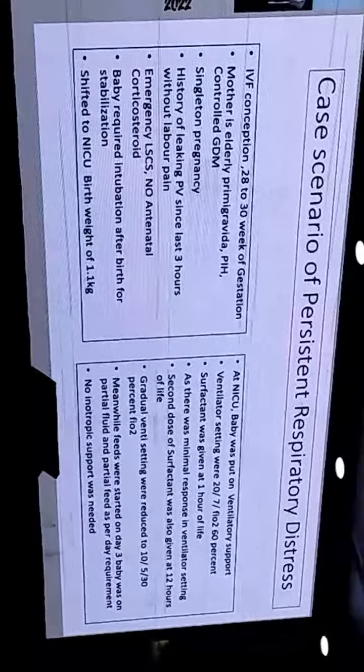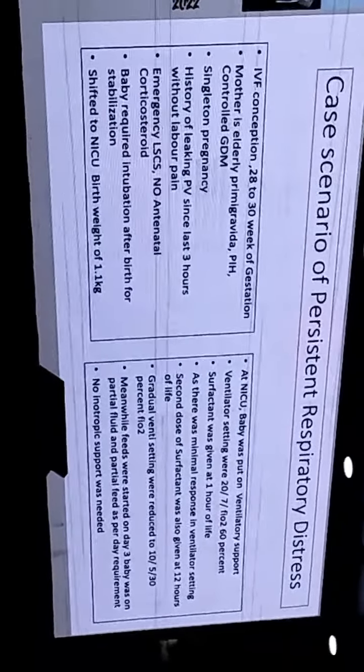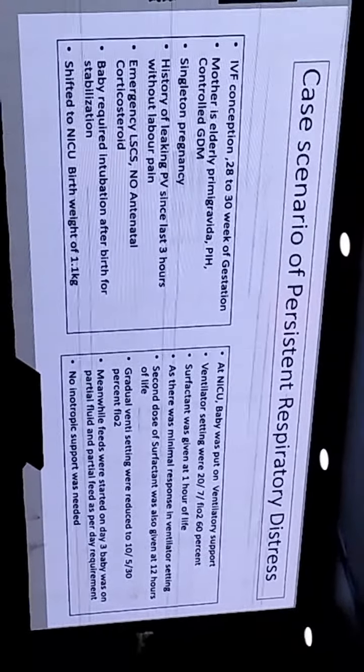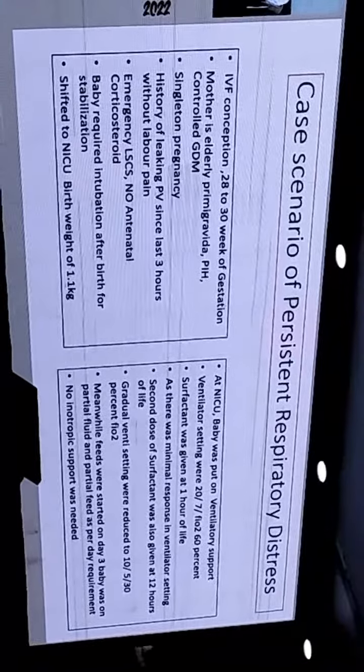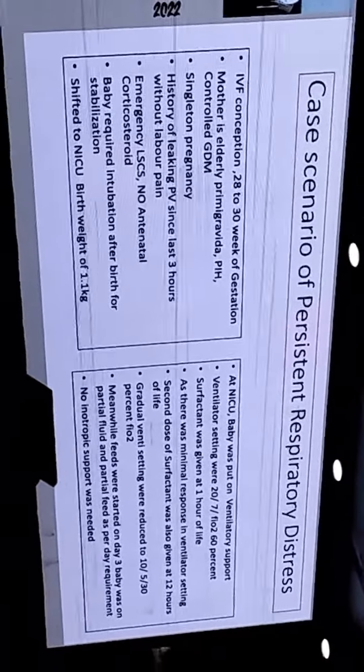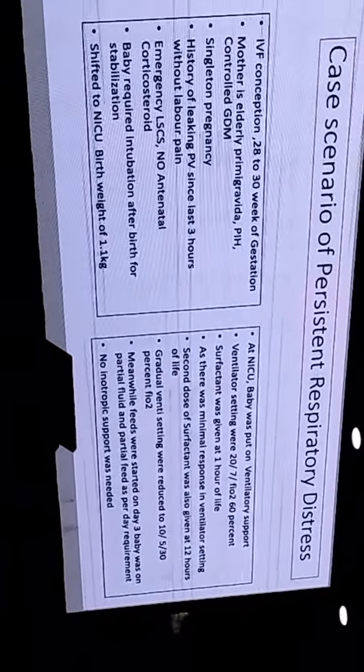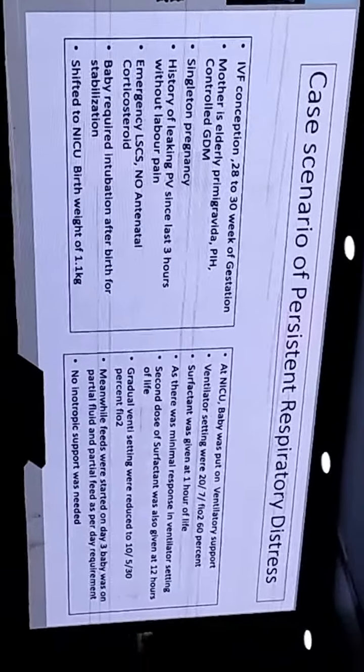So up till now we have learned causes of respiratory distress starting beyond 72 hours and within 72 hours. So let's test our knowledge and solve this case. This was a preterm baby born after IVF conception at 28 to 30 weeks of gestation. Mother was an elderly primigravida, with PIH and controlled GDM, singleton pregnancy. There was a history of leaking PV since the last 3 days without labor pains. Emergency LSCS was done, no antenatal steroids were given. Baby required intubation after birth for stabilization.